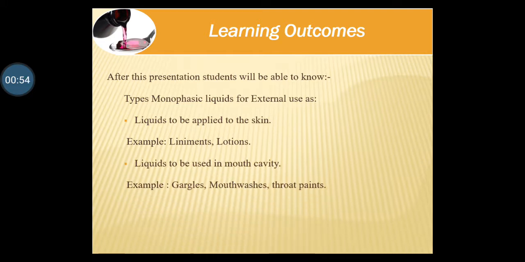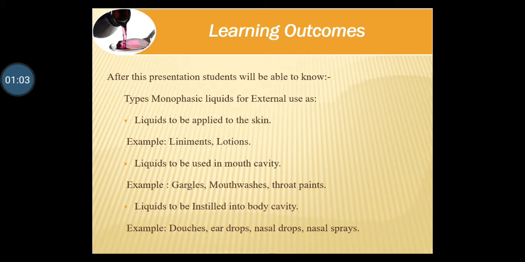Then liquids to be used in the mouth cavity, that are gargles, mouthwashes, throat paints. Then liquids to be instilled in body cavities like douches, ear drops, nasal drops, nasal sprays, etc. In this session, we will cover the liquids to be applied to the skin, that are liniments and lotions.